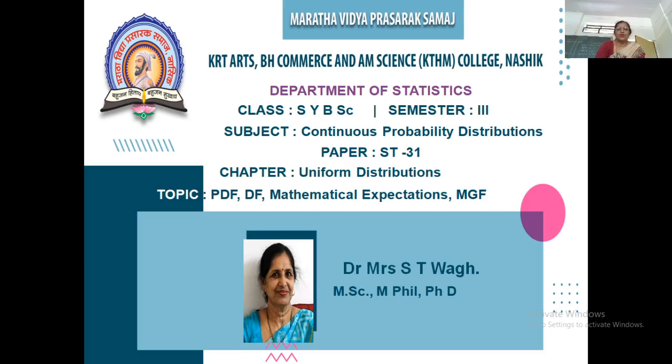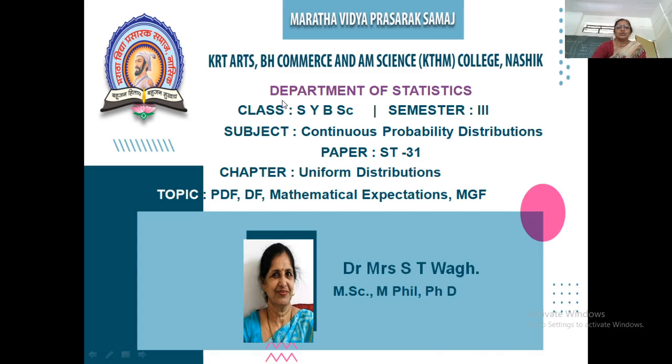Today the topic of our discussion is uniform distribution, which is a standard continuous type of distribution, also called rectangular distribution. So in this lecture we will discuss the PDF of uniform distribution of standard type, then general uniform distribution, the distribution function, that is the cumulative distribution function of uniform distribution. We will find the mean and variance of uniform distribution, and further we will discuss how to find the moment generating function